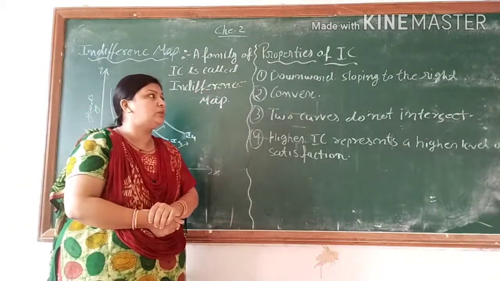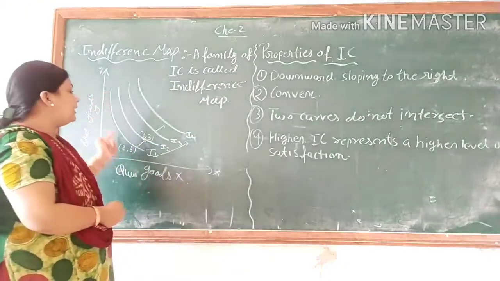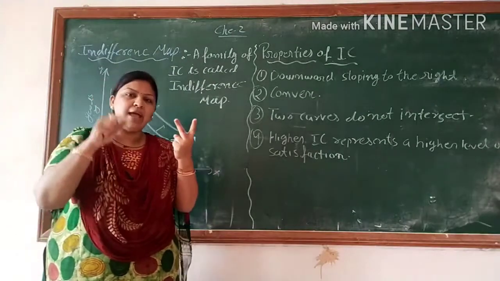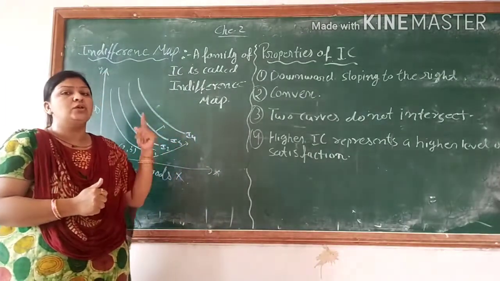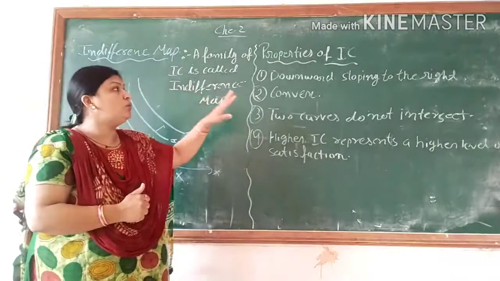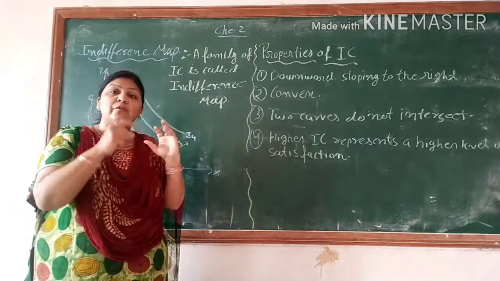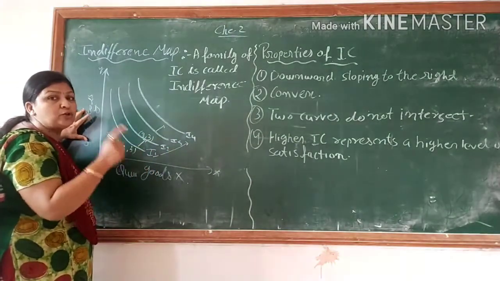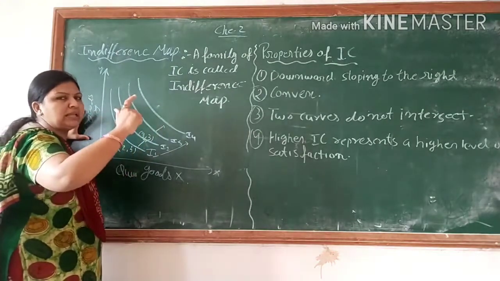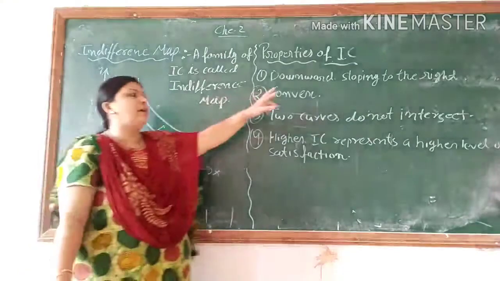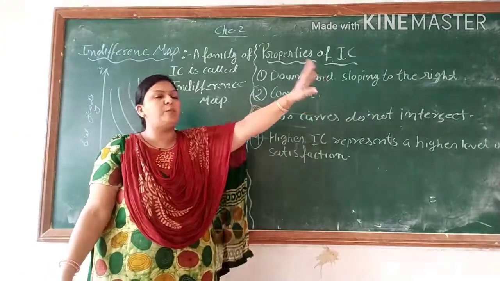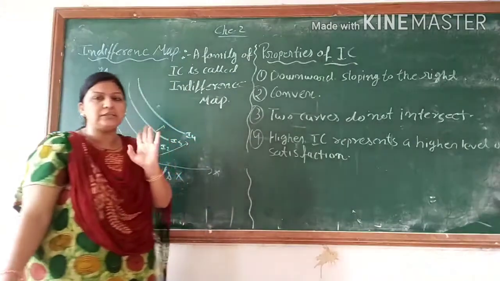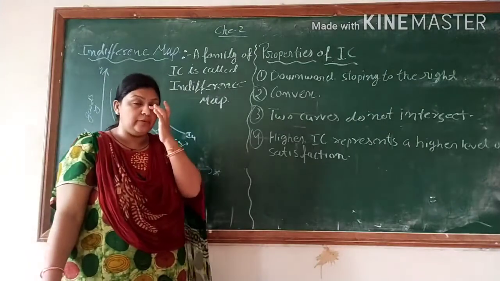First is the downward slope to the right side. When we are talking about the two goods, good X and good Y, with good Y on the y-axis and good X on the x-axis, the two goods are there in the graph. If good Y and good X have a negative or inverse approach, one increases and the second decreases, so every time we get a downward slope to the right side. That is the slope of the indifference curve. That is the first characteristic or first property of the indifference curve.